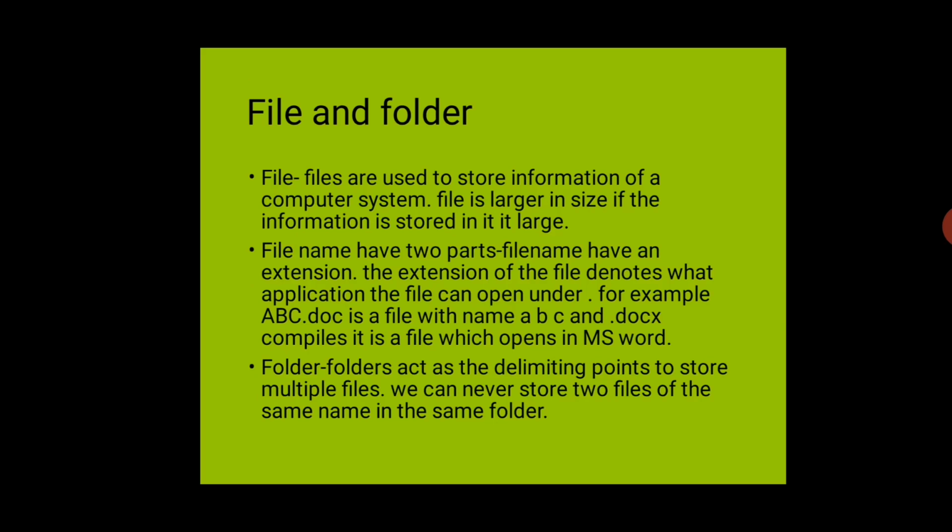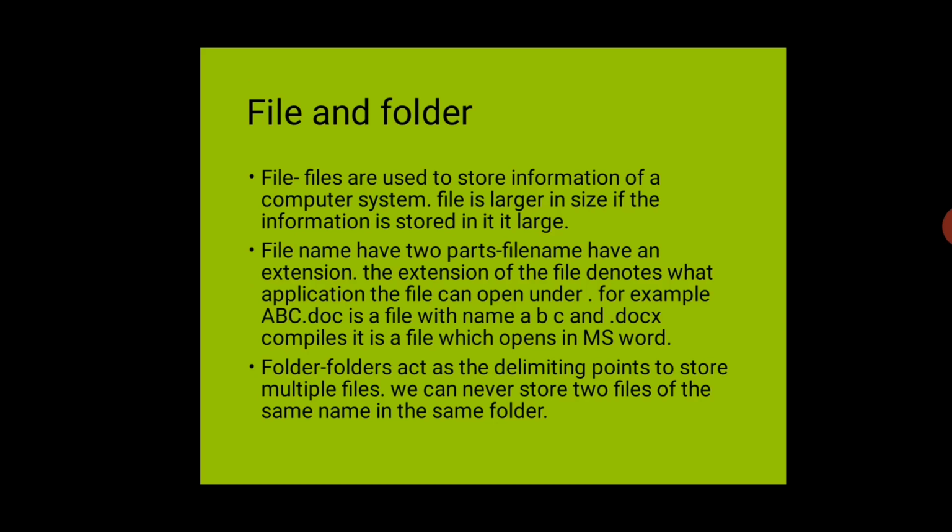Next topic is folder. What is the meaning of a folder? In a computer system, we have multiple files stored in a folder. A folder can also have multiple folders, which are known as subfolders. The main folder which has the subfolders in it is also known as a root folder. If you are saving two files with the same name, like Urmila and Urmila, both have a similar name, so we can't store them in a single folder.